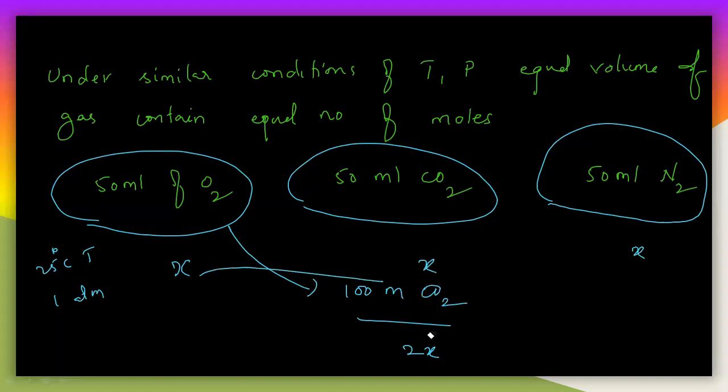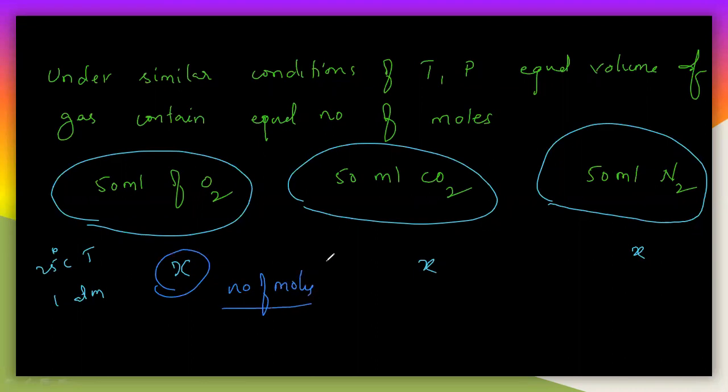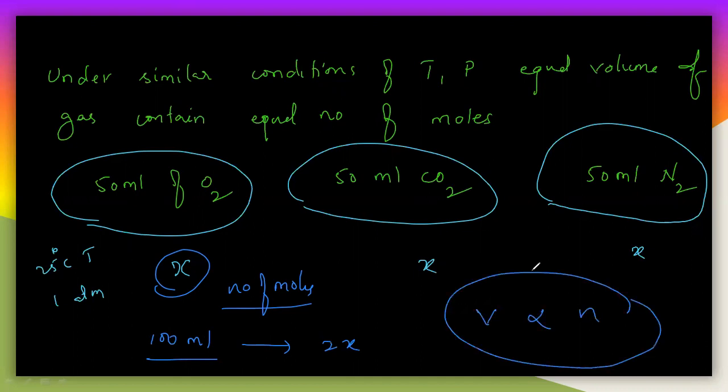So once again I will tell you one thing here. X is the number of moles, so this number of moles is equal to X for the 50 ml. If you increase the volume up to 100 ml, then the number of moles will be doubled, and you will get 2X. So simply, V is directly proportional to the number of moles of the gas. So this is the Avogadro law.